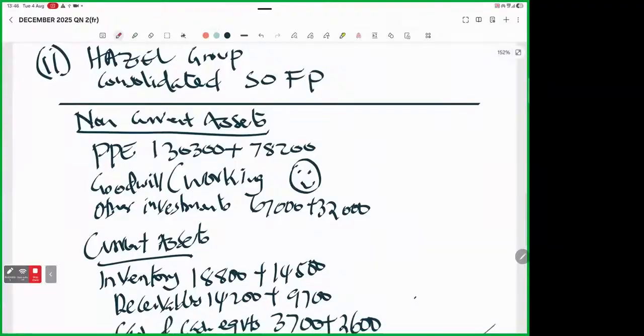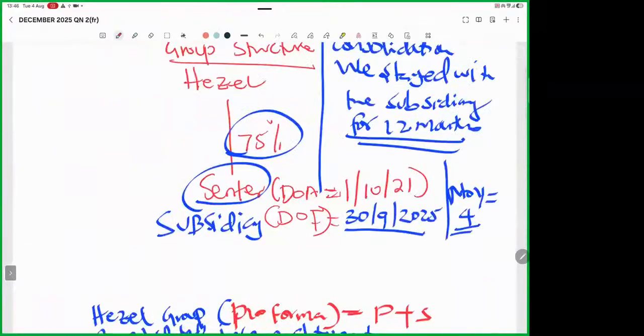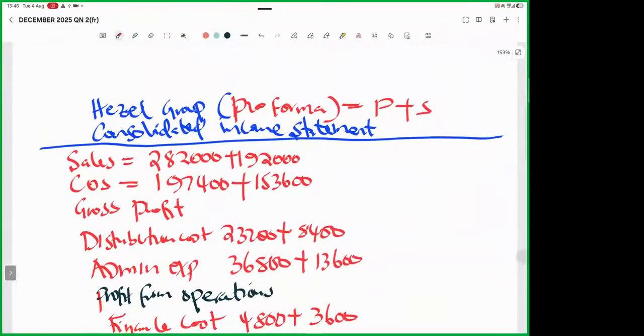So we come here in the consolidated sales, subtract 6,000 here, and subtract 6,000 here in the cost of sales as well.